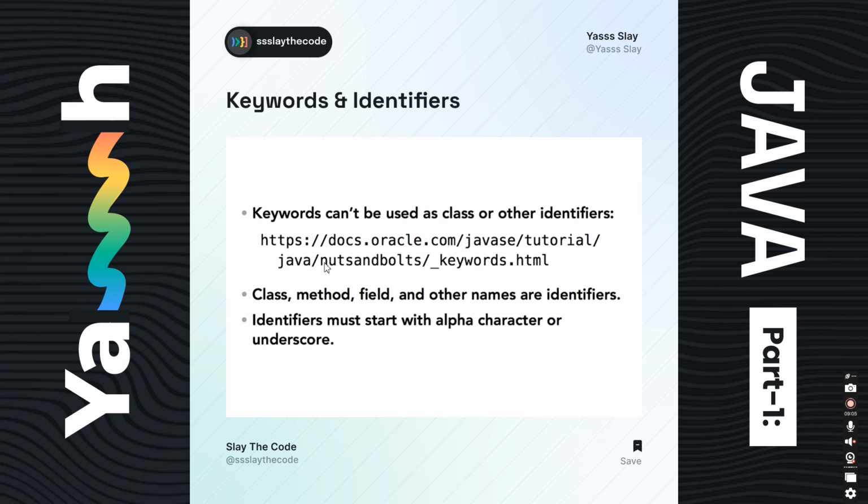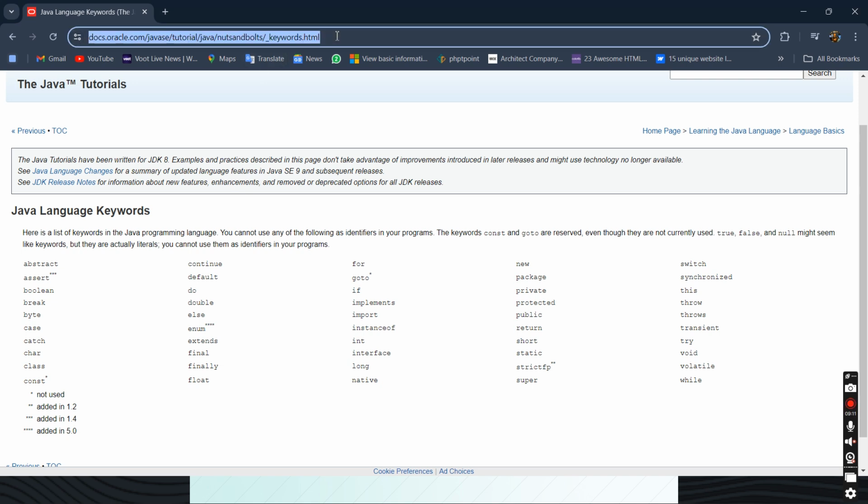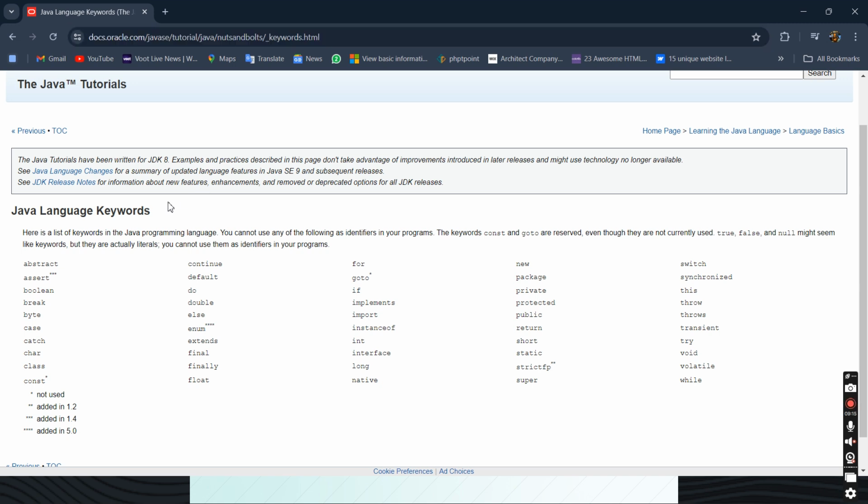Okay, now how can we find these keywords? So these are the keywords, and here's the link that I will pin in the description area. These are the basic keywords that are predefined by Java, or the developers of Java.